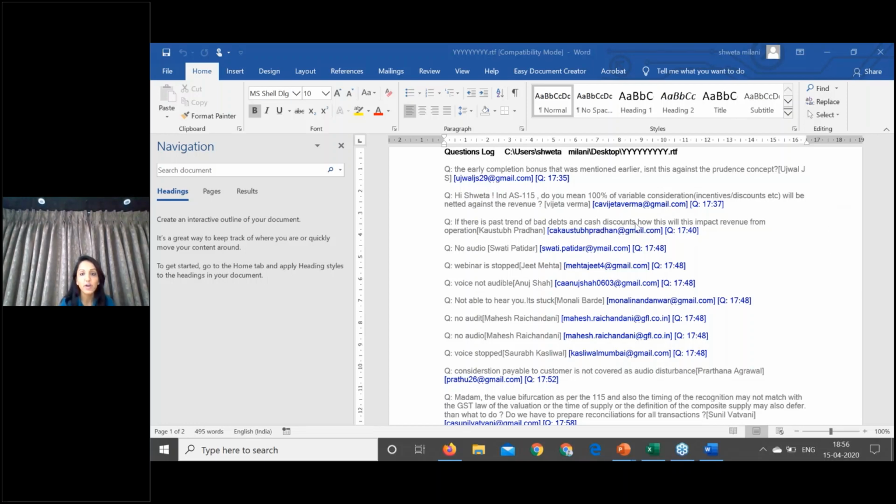Cash discounts will be netted off against revenue from operations, whereas bad debts won't be netted off against revenue from operations, because bad debt is not a variable consideration. It will be debited to your P&L account itself, in the other expenses component. And one more thing, you have to apply Ind AS 109 to compute the bad debts. It is called the expected credit loss model under Ind AS.